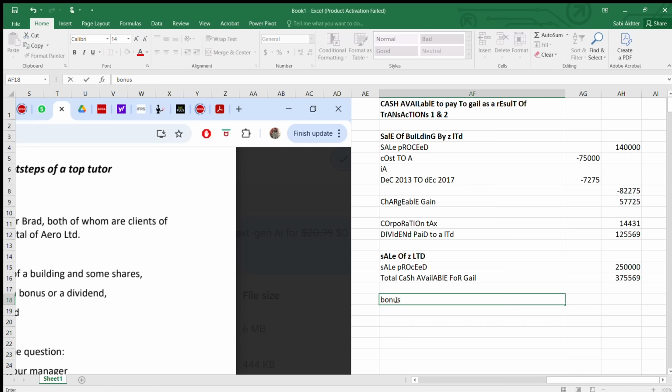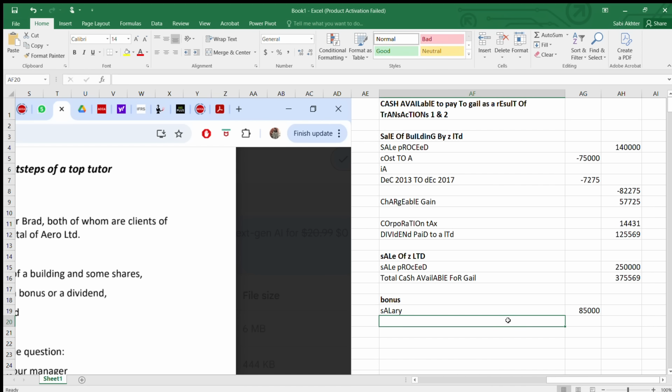If we are paying as a bonus, what is the additional tax? Bonus. So salary, that is employment income, is 85,000. Already given, 85,000 fixed. Now bonus.